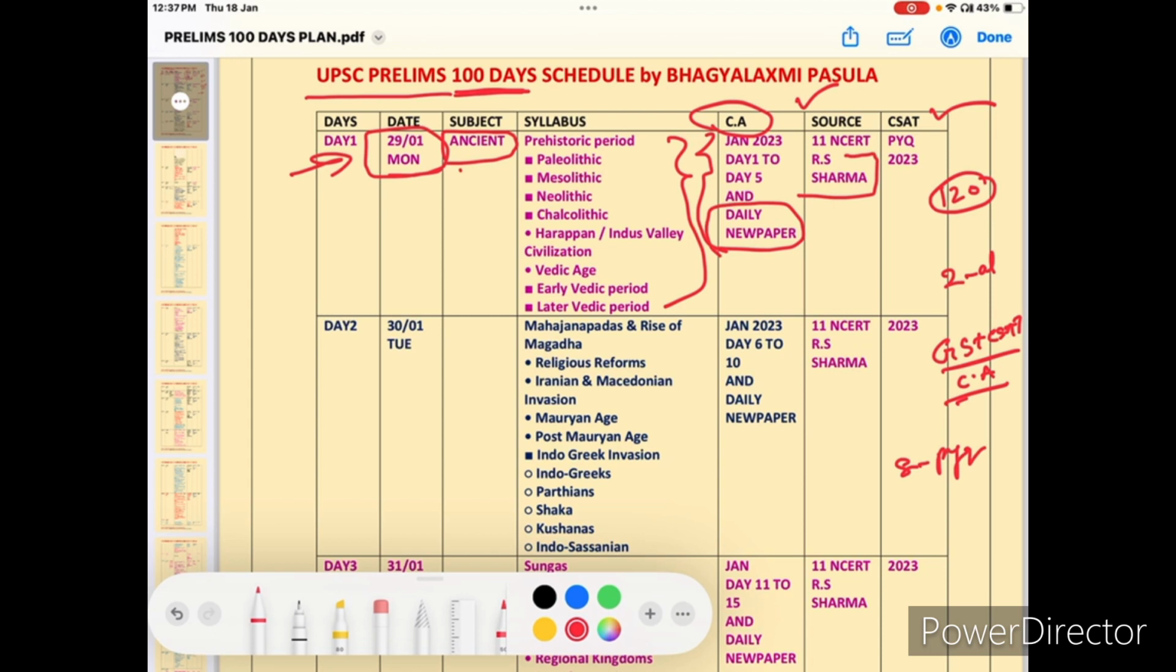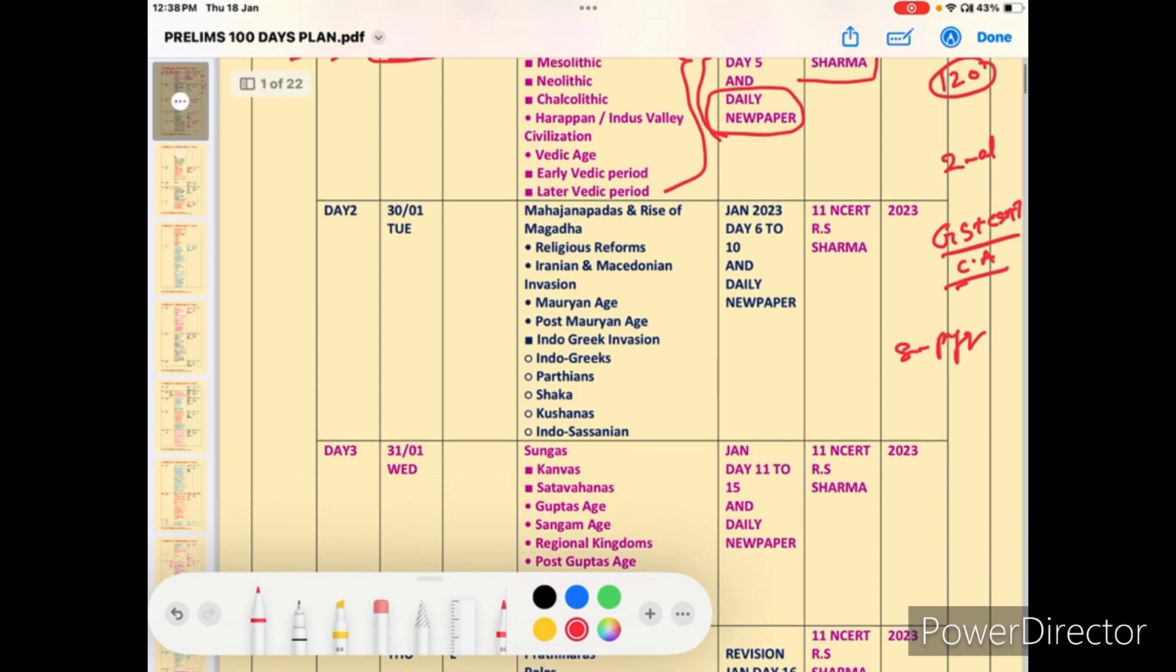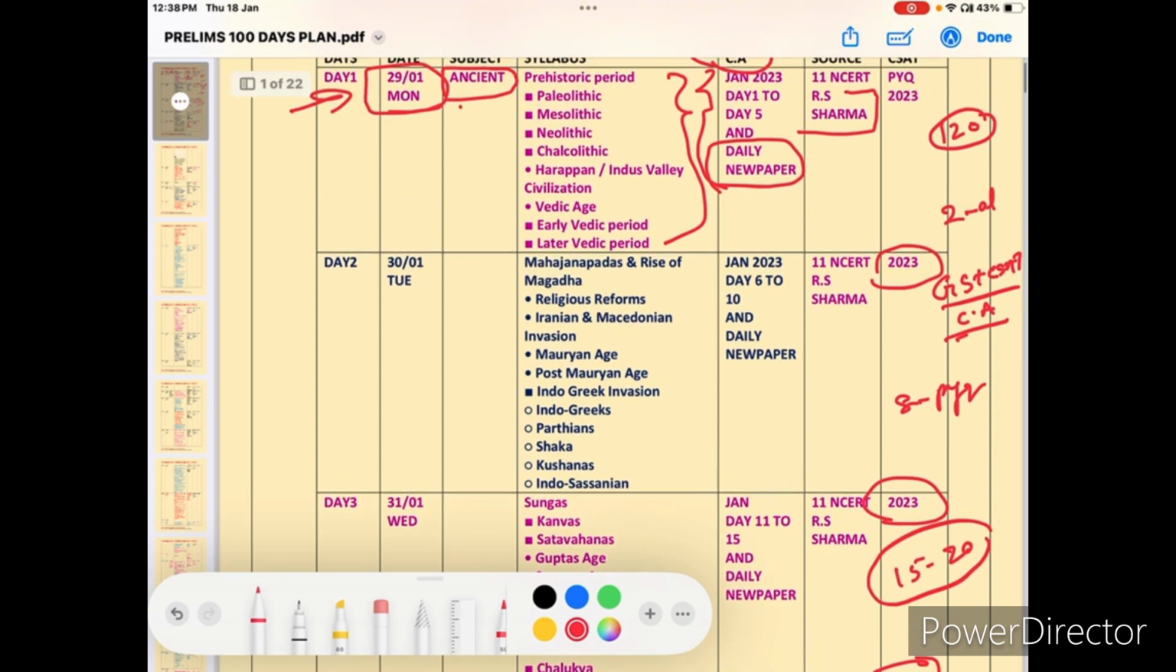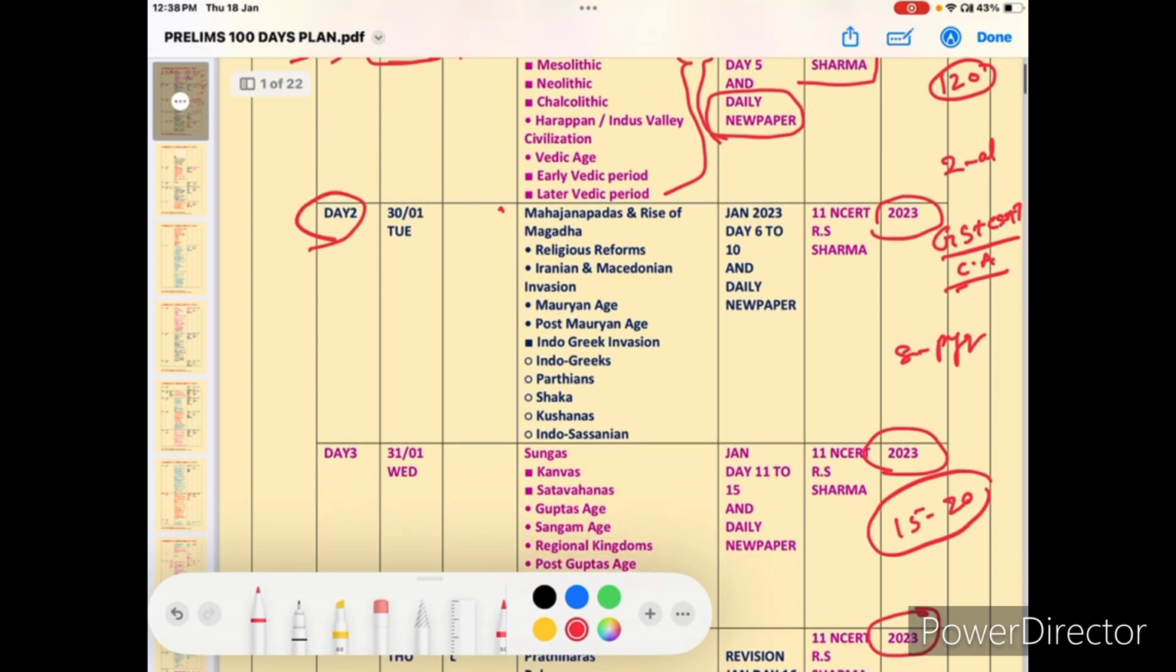From 2019 onwards, there was a slight pattern change, but in 2023 there is a complete pattern change. Only the pattern changes, the syllabus does not change. Remember this. So focus on the syllabus and practice yourself with the updated pattern also. This is the only thing. So for the 2023 paper, I gave here five days of time. At least practice 15 to 20 questions daily from the previous year CSAT papers.